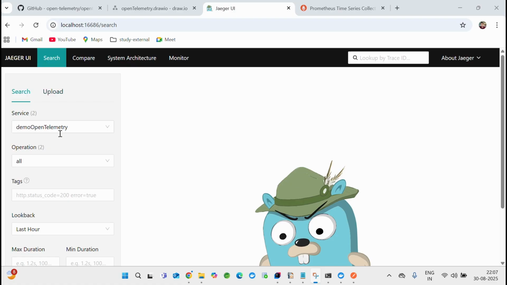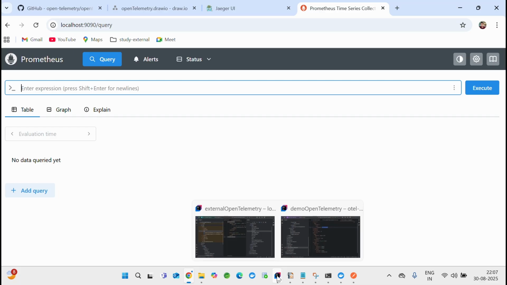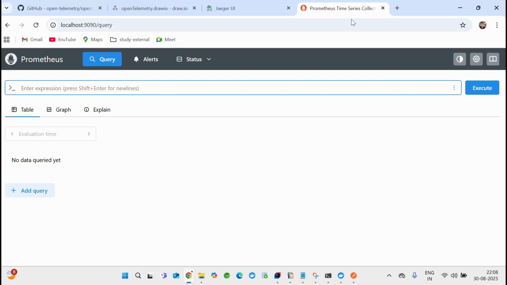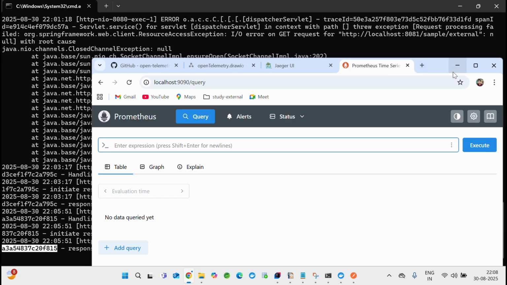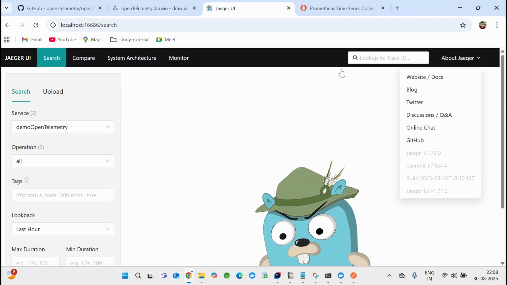I just made sure these two are up and running. These are beautiful UIs actually. Once your application is up and running with the exporters, which we already did by running Docker Compose, and you hit these applications, you'll get this information.